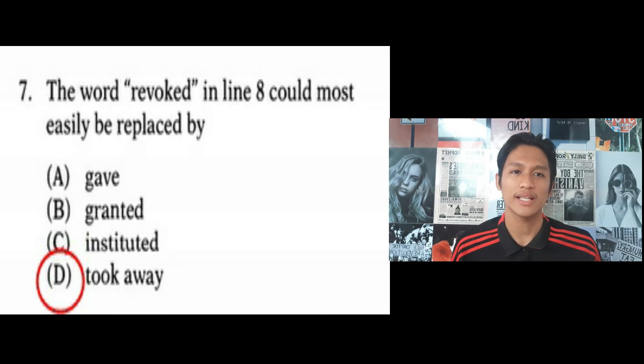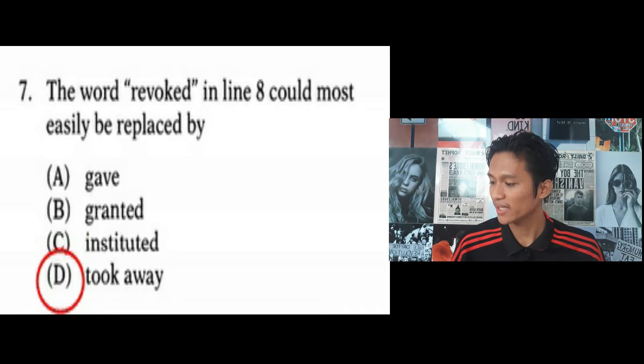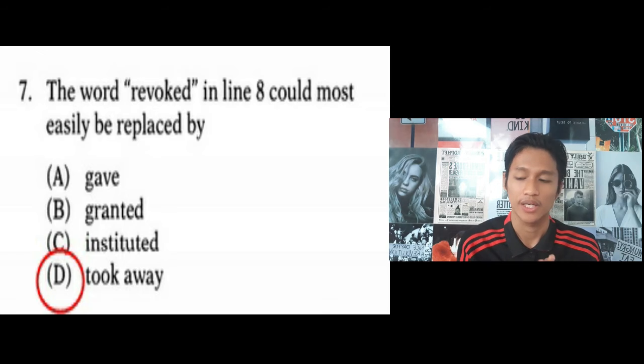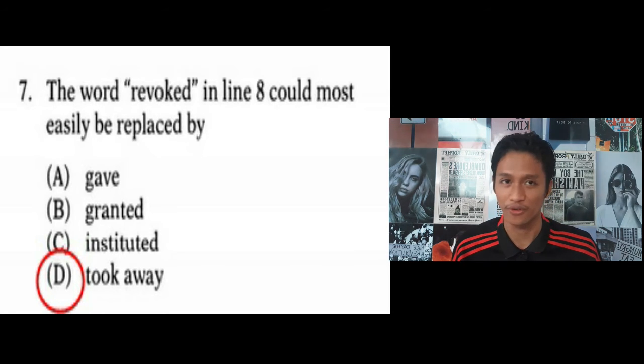Now, to get the right answer for this question, we have to understand the meaning of "revoke" in line 8. Line 8 is: "The United States revoked permission for the home use of carbon tetrachloride in 1970." The meaning of "revoke" in this context is repealing or cancelling the decision. Now we're going to see which word can replace "revoke" in this context.